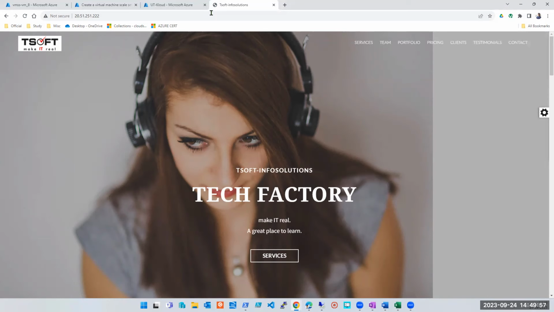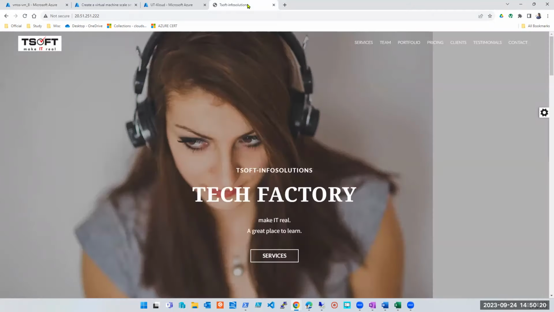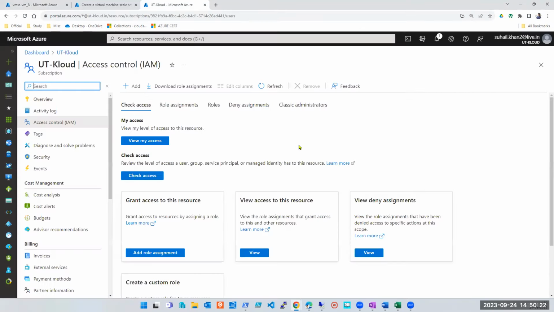Okay. And if your question is who put this IP address here, then I'm sure you know it by now that while creating a virtual machine, who puts the IP address? Yes, the same method. Like you guys put IP address for virtual machine, for virtual machine scale set also, you guys will put the IP address. Which IP address? They will tell you. Don't worry about it. Talking about the page and application, you don't have to worry. This is application owner, application team's work. You don't have to do anything about it.